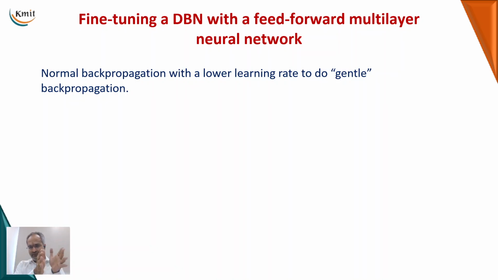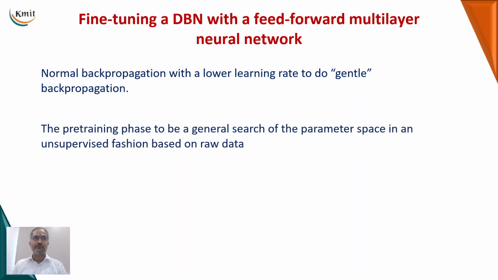The unsupervised part is over, that role is completed, and then we come to the feed forward neural network, that is the traditional MLP. There we can train the model, so the first part cannot be trained, the second part can be trained. Because of this reason, this is called the gentle back propagation.